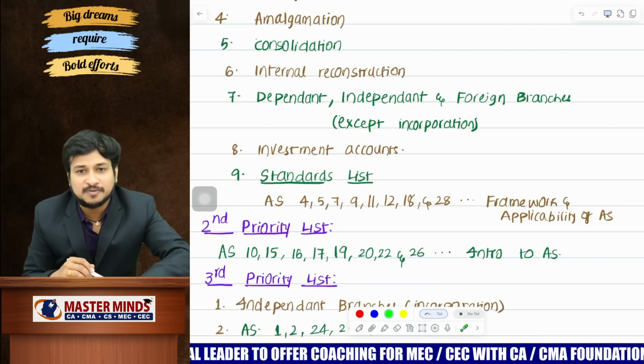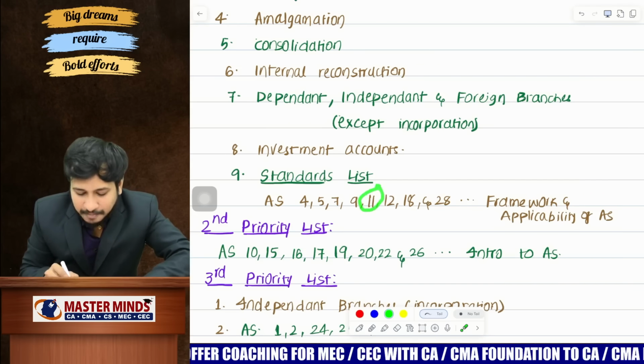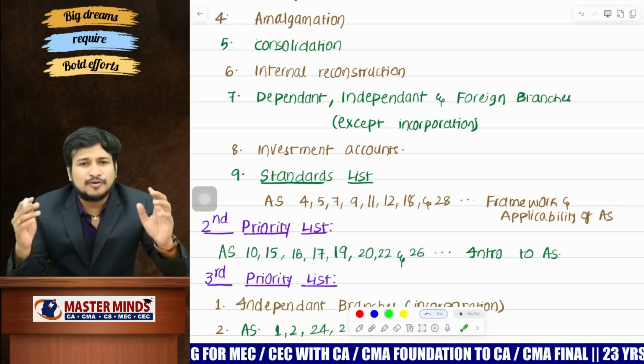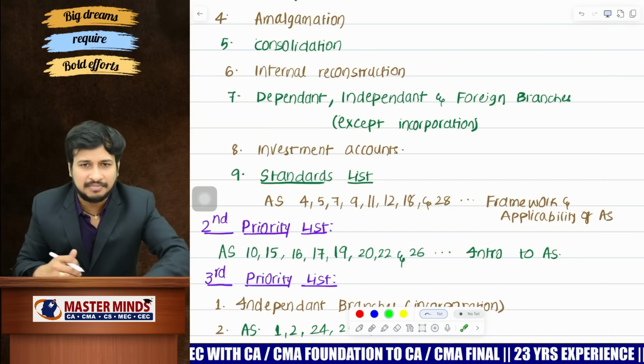This time we are expecting a comprehensive question from AS 9. And a comprehensive question means he is going to club multiple provisions of the standard and ask a question. That is what it is all about.